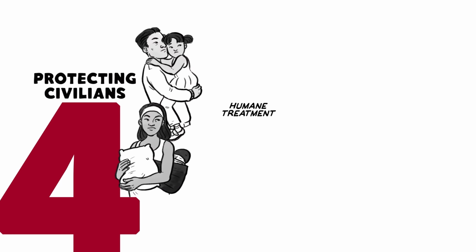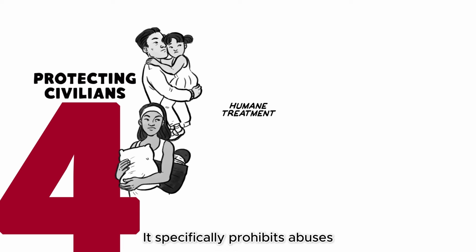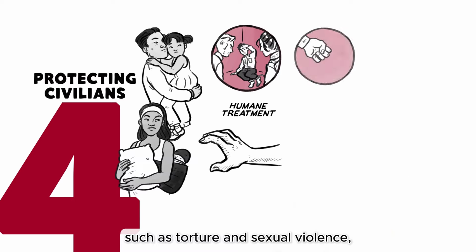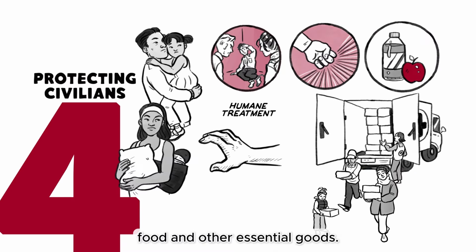Humane treatment. The convention requires that civilians be humanely treated. It specifically prohibits abuses such as torture and sexual violence, and includes positive obligations like ensuring access to healthcare, food, and other essential goods.